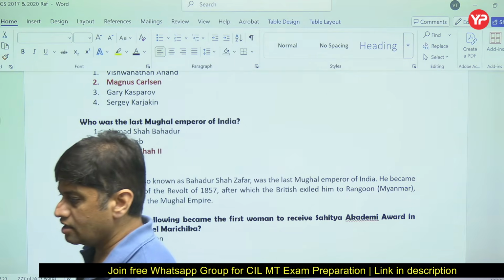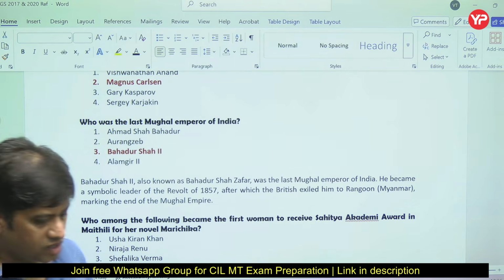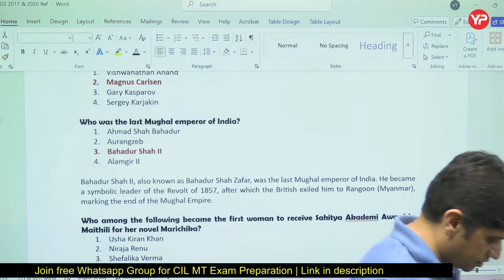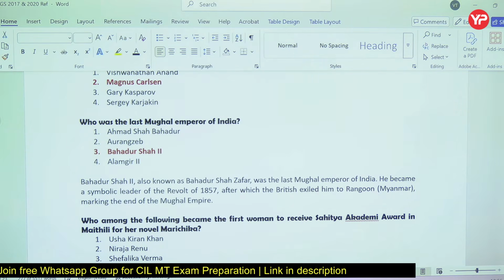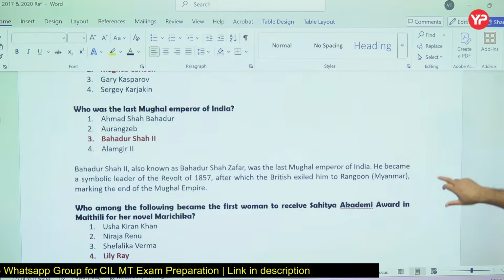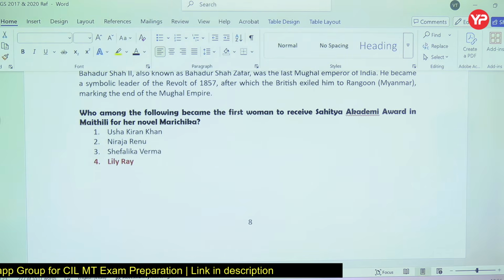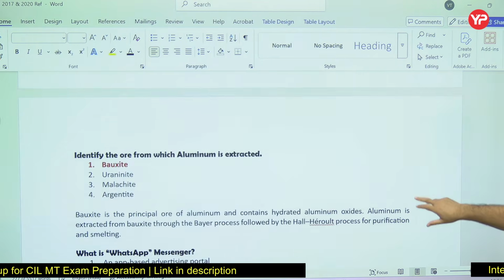So he died in Rangoon itself. So the last Mughal emperor was Bahadur Shah II, right? So that time she was in news.